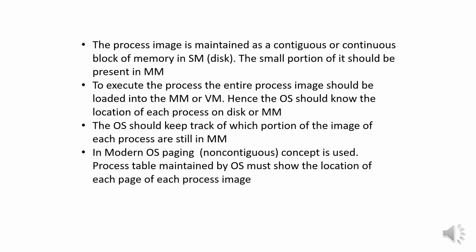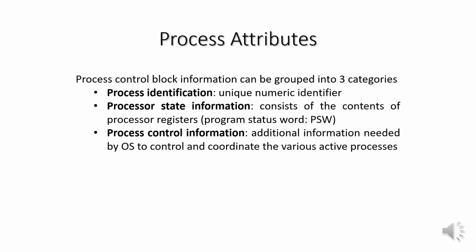In modern operating systems, the paging concept is used. The process table maintained by the operating system must show the location of each page of each process image. Process attributes, that is, process control block information, can be grouped into three categories.